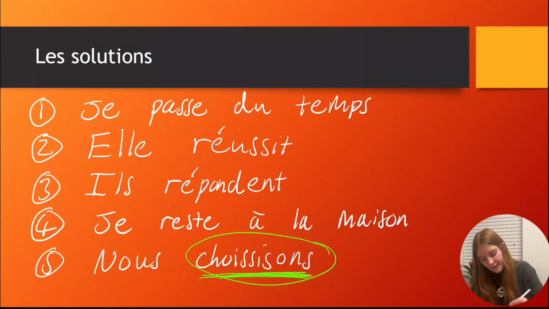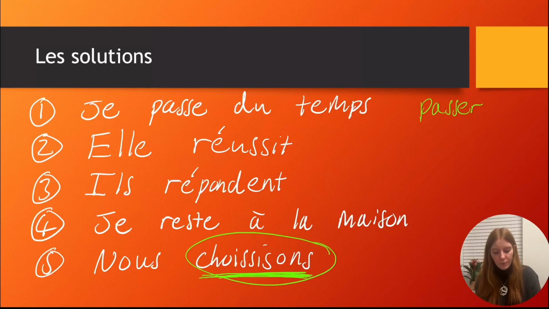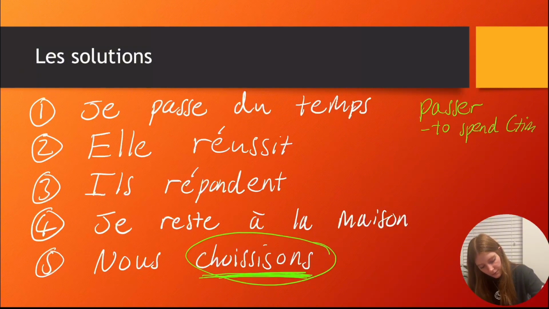Just another thing I'd like to add here, passer, when it's associated with du temps, means to spend time. It doesn't mean to pass, it means to spend time when it's associated with time. It doesn't always mean that, but in this scenario it does.